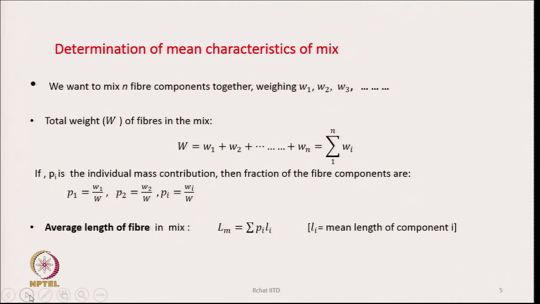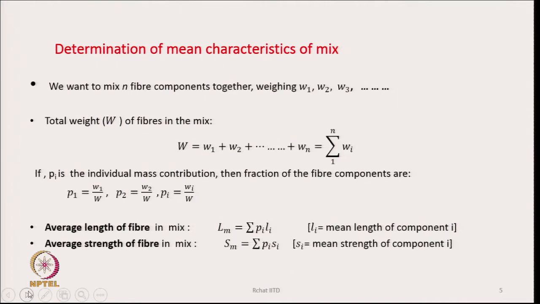This is how this simple formula can be used to find out the average length of the fibers in the mix. Similarly, we can find out the average strength of the fibers in the mix. That is going to be sigma Pi Si, where Si indicates the mean strength of the ith component. So, this way we can find out the average length of fiber in the mix or average strength of fiber in the mix.